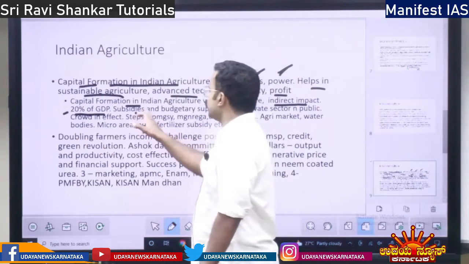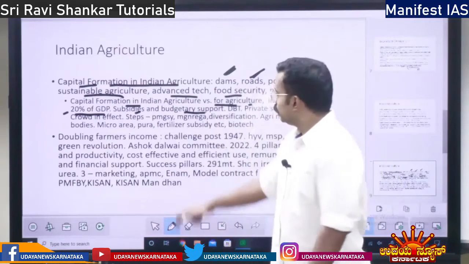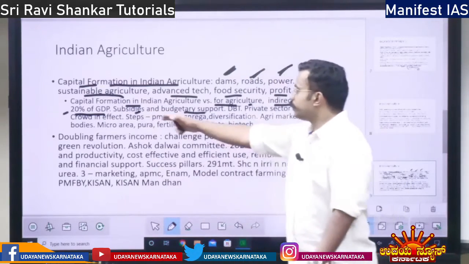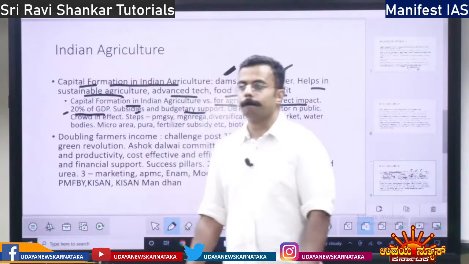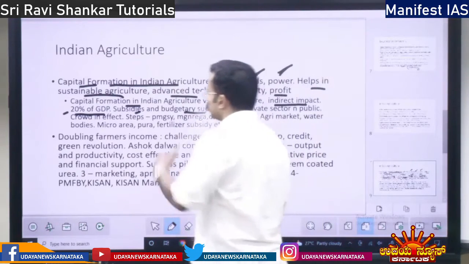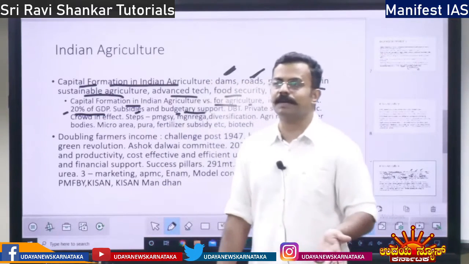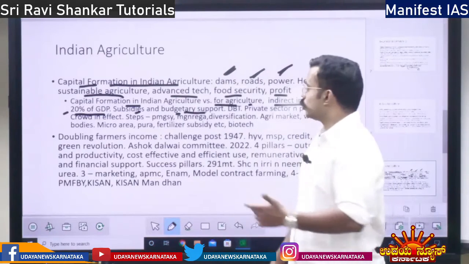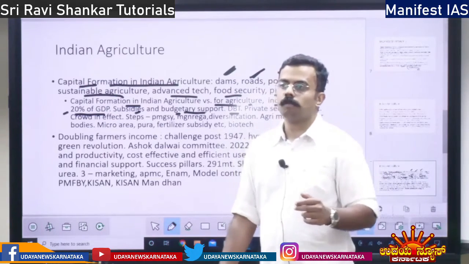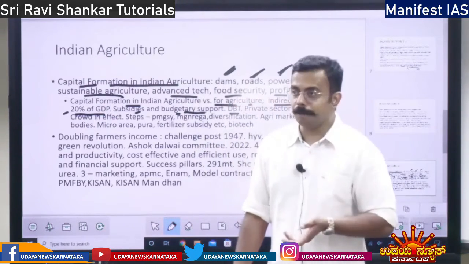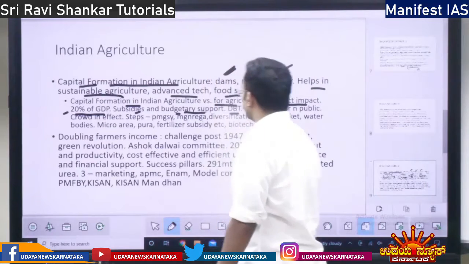Next, subsidies. We are providing subsidies and budgetary support. That comes under the 20%. Subsidies we are providing: electricity subsidy, seed subsidy, fertilizer subsidy. So many subsidies we are providing. Budgetary support every year, this PM Kisan is a budgetary support. It comes out of the budget money. Then we are providing direct benefit transfer. PM Kisan: the 2000 will directly go to the bank account. That is direct benefit transfer.